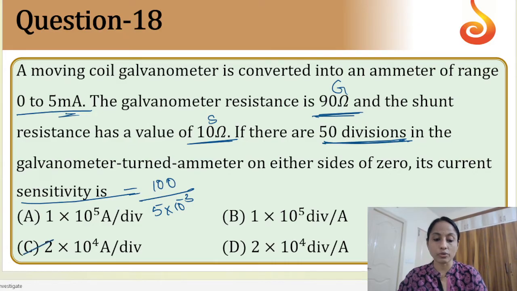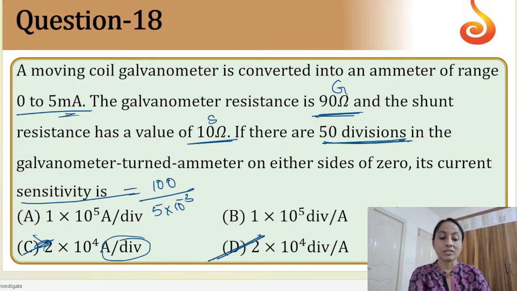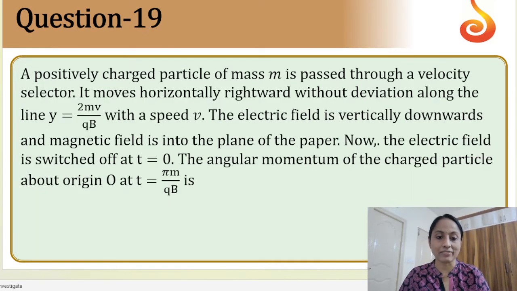So the correct option would be, no, sorry, my bad. Ampere, both the options are given correct. What is this? Typing mistake, I guess. C and D. No, sorry. Yes. See the units, I got confused. So no, option D is correct. So divisions per ampere is the correct answer. So this is how usually I got confused. It makes the students also get confused. So very tricky options are given, I would say.